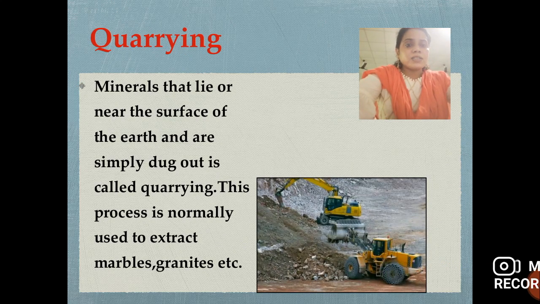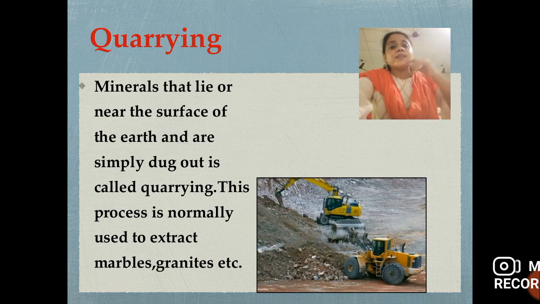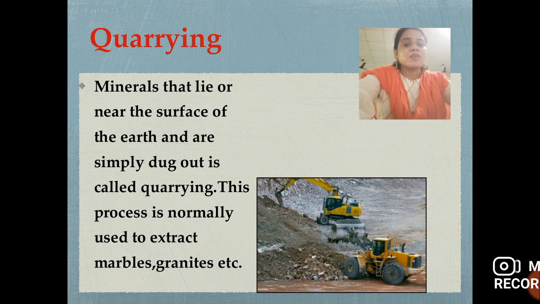Now the third method is quarrying. What is quarrying? Minerals that lie at or near the surface of the earth are simply dug out. That is called quarrying. This process is normally used to extract marble and granite.